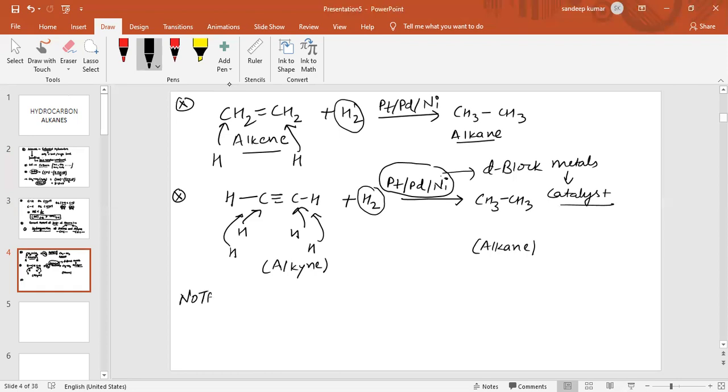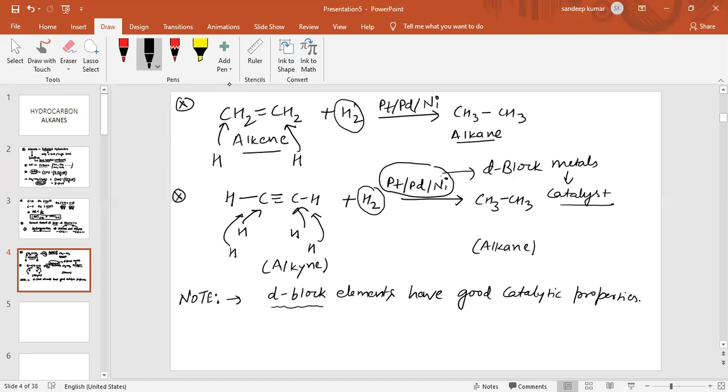Please note this: because d block elements have good catalytic properties. More surface area means more rate of reaction, and d block elements have good catalytic properties, as we have discussed in the d block chapter.